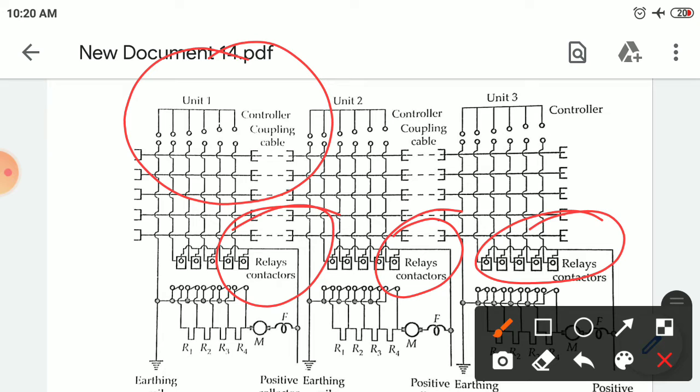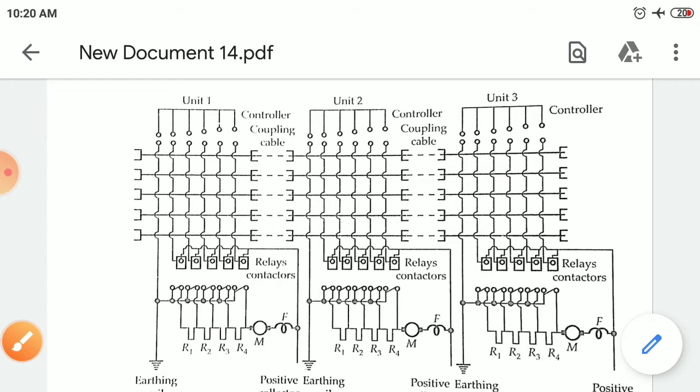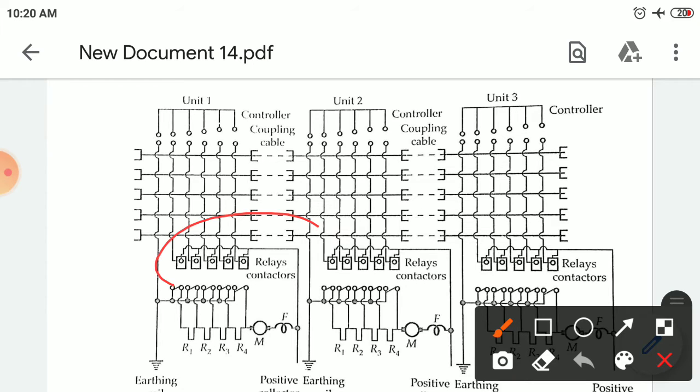When the extreme left contacts of the controller of unit 1 close, the positive collector of units 1, 2, 3 sends current through the extreme left relay of each unit.